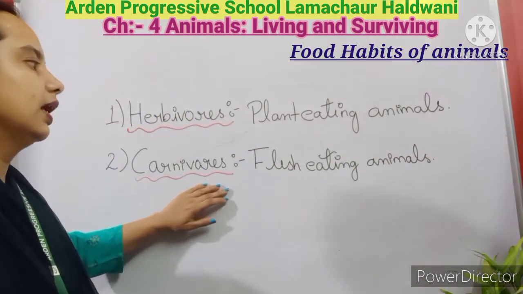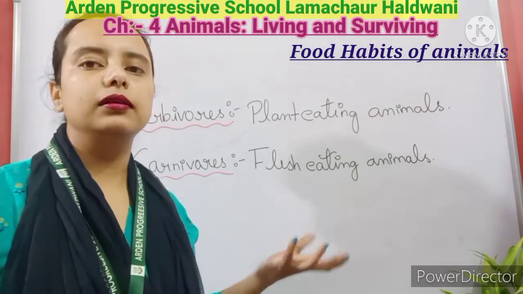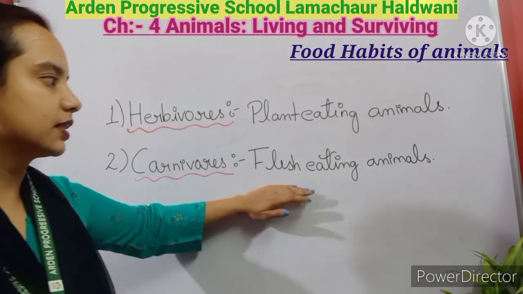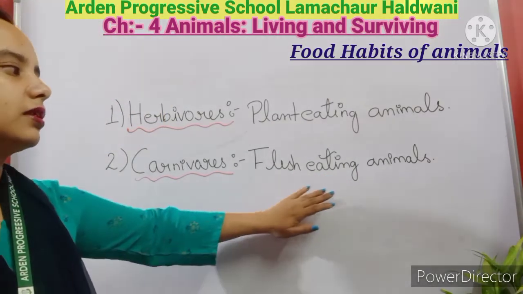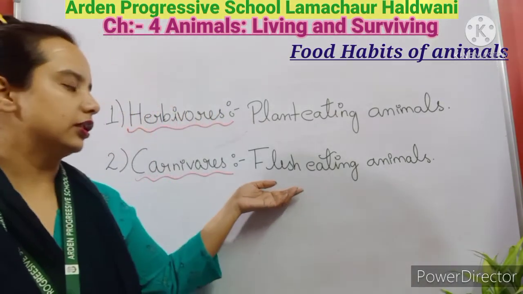Carnivores are the animals which eat only the flesh. Flesh means they eat other animals. So these are the flesh eating animals. Examples are the lion, tiger.